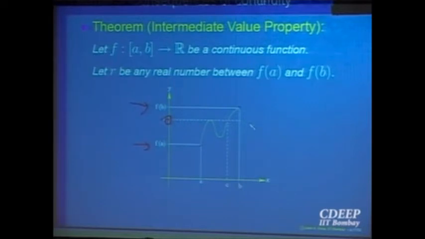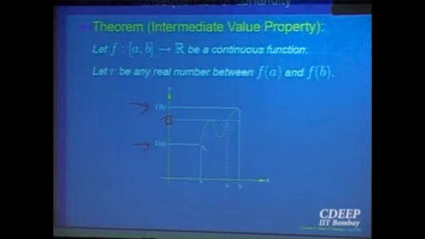Now if I want to draw the graph of the function, the value at a is f(a), the value at b is f(b). From here, if I want to go to that value, somewhere I have to cross that horizontal line y equal to r. There is no physical way that I can go from this point to this point in a continuous way without lifting my hand and not crossing this line.